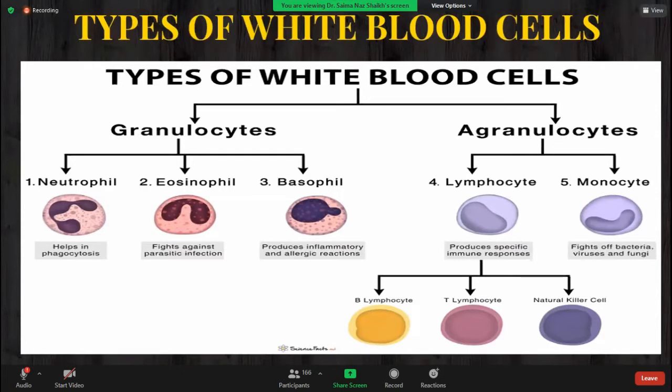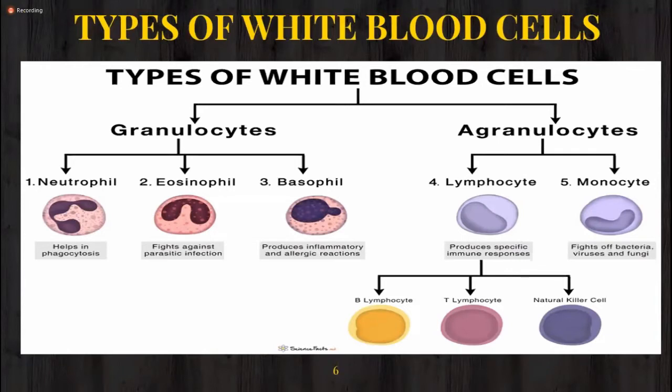White blood cells, types of white blood cells. White blood cells are classified into two major groups. One is granulocytes and another is agranulocytes. Granulocytes means those white blood cells having granules in their cytoplasm. These are specific granules present in their cytoplasm. So granulocytes are those white blood cells having specific granules in their cytoplasm.